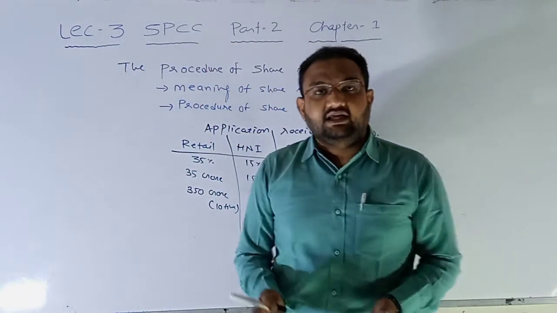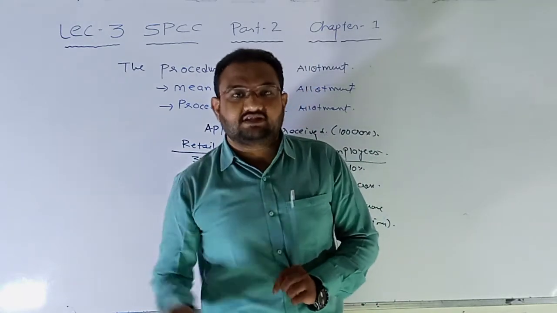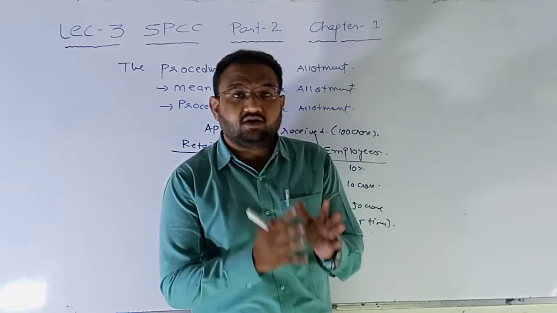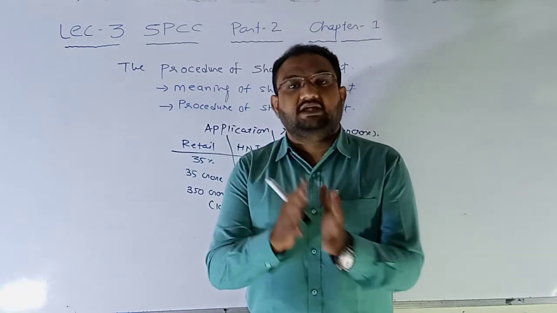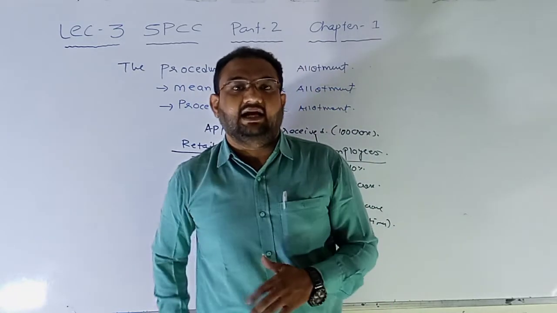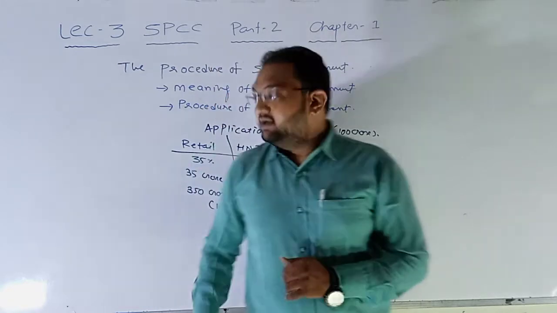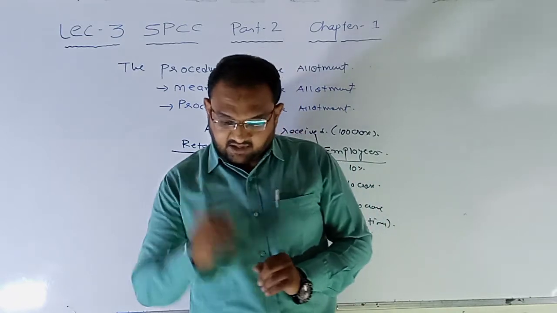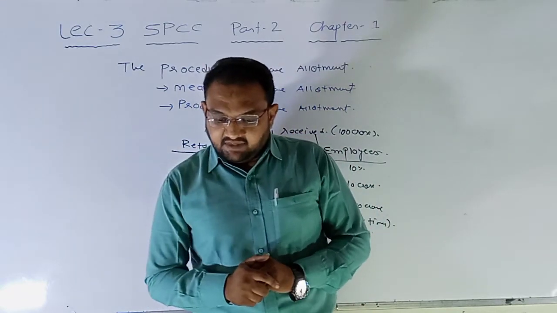Now, as I said, it is not the first come first serve basis. So here they have to decide the basis of allotment, or criteria through which they can either allot the shares or reject the applications. So in the fifth stage, basis of allotment.